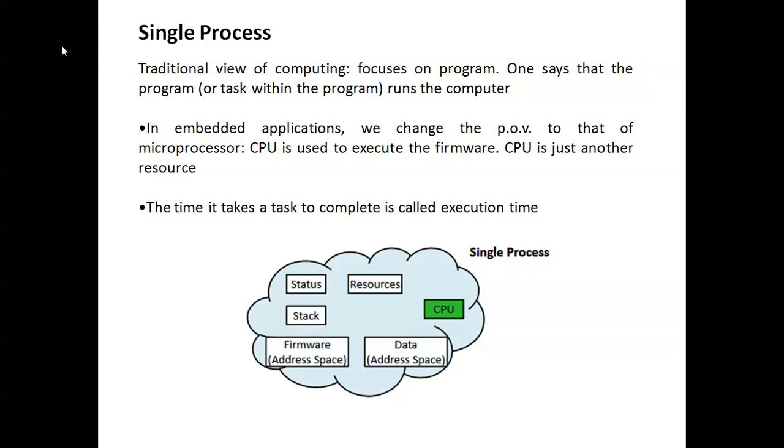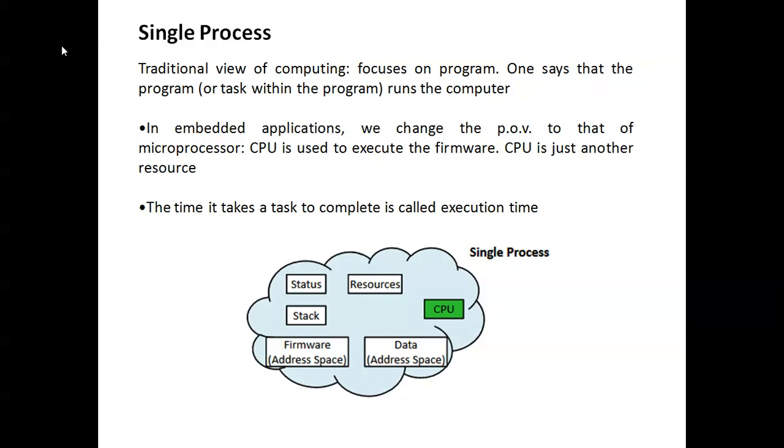So single process. Single process is a traditional way of computing. In the figure, there is a CPU, and in that there are resources, status, stack, firmware, and data. The firmware is nothing but address space, data is also address space. Firmware is software.